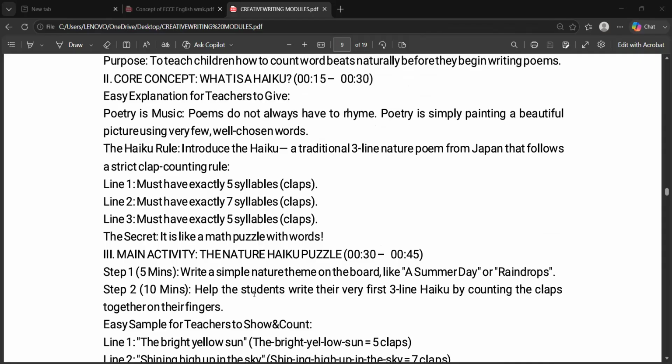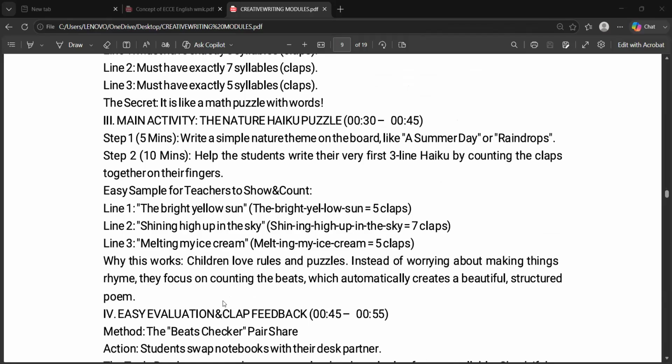After that, you have to present those syllables in different lines, like: line 1, the bright yellow sun. Line 2, shining high up in the sky. Line 3, melting my ice cream.